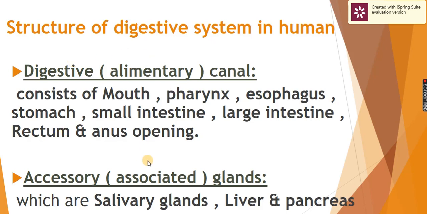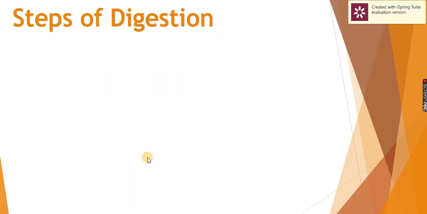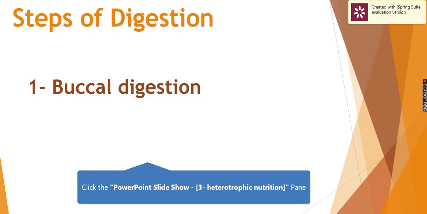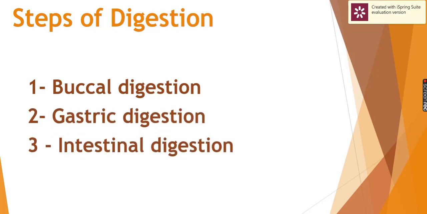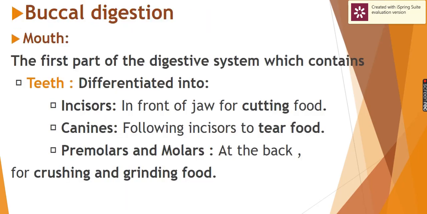What are the steps of digestion? First step is buccal digestion, second one is gastric digestion, and third one is intestinal digestion. For sure, we are not going to take all of them today. We are going to take part of them. First is buccal digestion. Buccal digestion happens inside the mouth, the first organ of the digestive system.